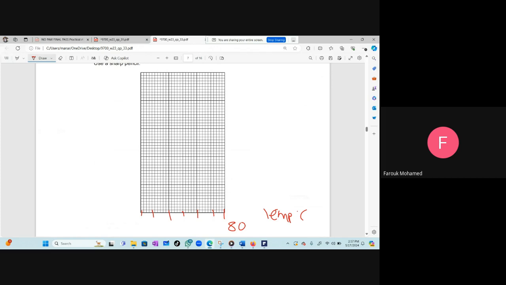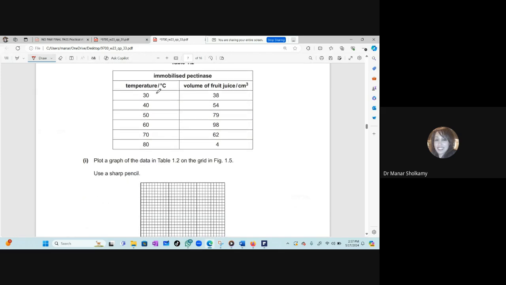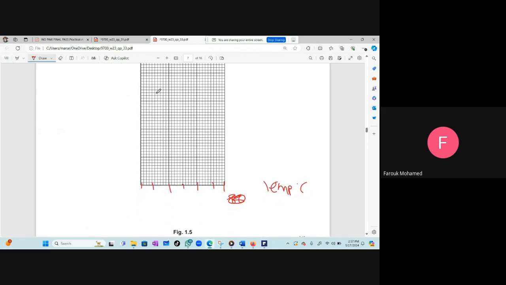Can you say how you will distribute that? Can I see the table, please? Of course, it's 30, 40, 50, 60, 70, 80. So 0, 20, 40, 60, 80, 100, and okay, 20, 40, 60, 80.